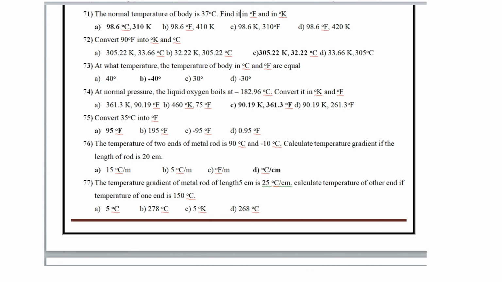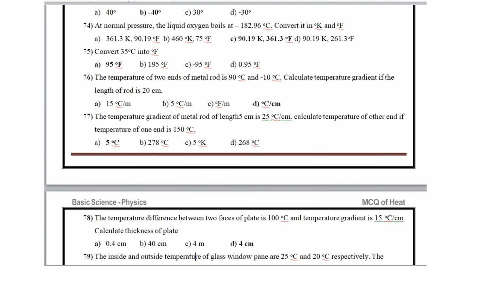The temperature of two ends of metal rod is 90 degrees Celsius and minus 10 degrees Celsius. Calculate temperature gradient if length of rod is 20 centimeter. It is 5 degrees Celsius per centimeter. The temperature gradient of metal rod of length 5 centimeter is 25 degrees Celsius per centimeter. Calculate the temperature of other end if temperature of one end is 150 degrees Celsius. It is 25 degrees Celsius.